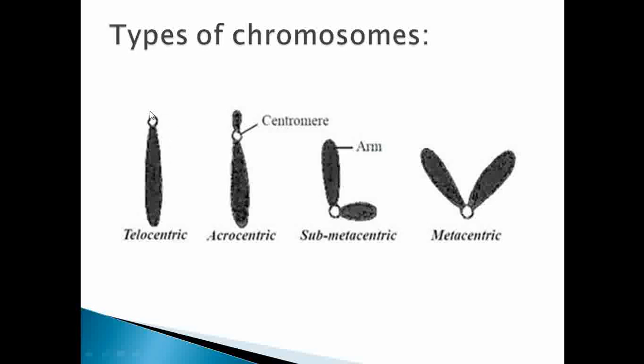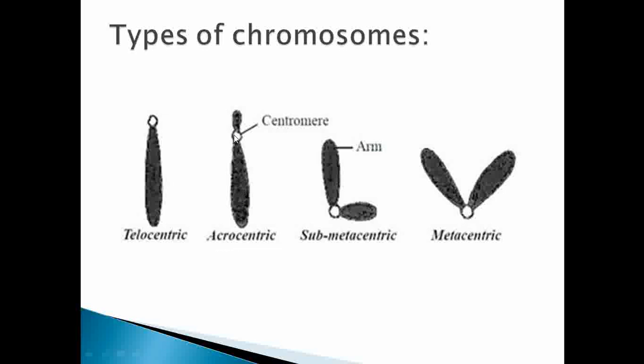Depending upon the position of the centromere, there are four types of chromosome. The first type of chromosome is called telocentric. Telocentric chromosome means if we see the position of the centromere, it is present exactly at the tip region of the sister chromatids. That's why it is called telocentric.